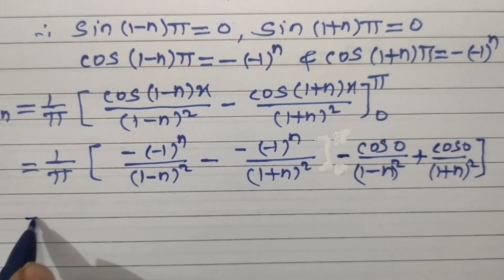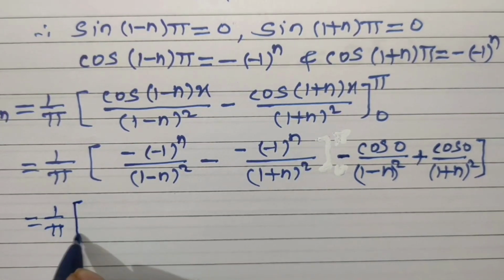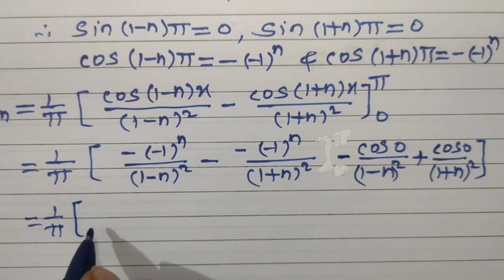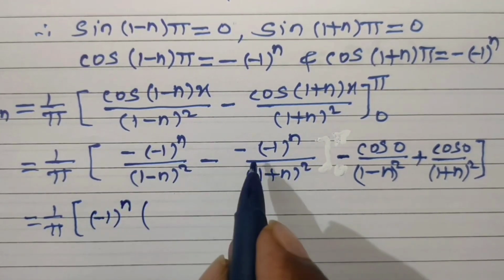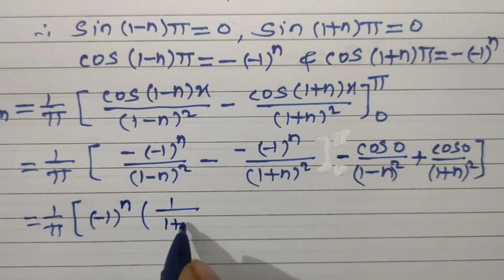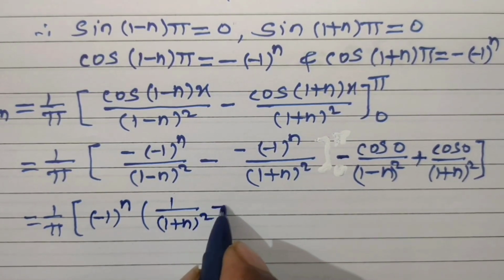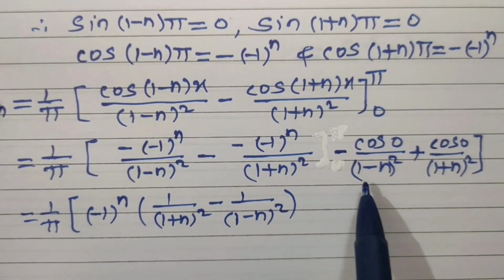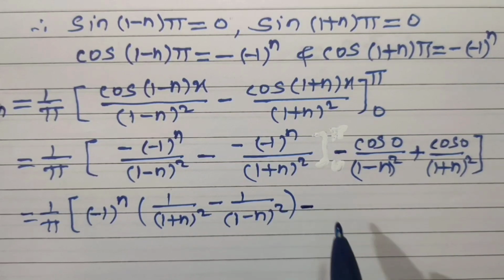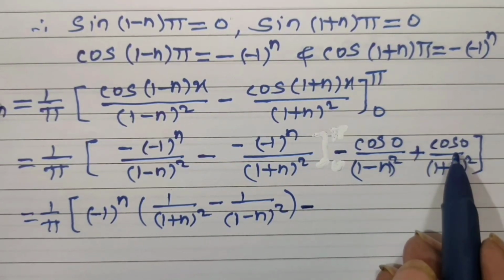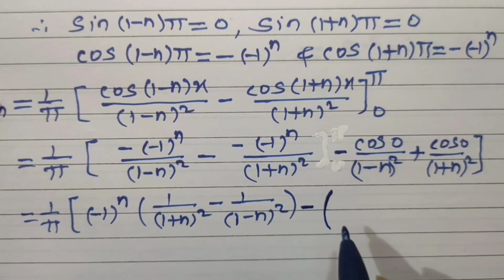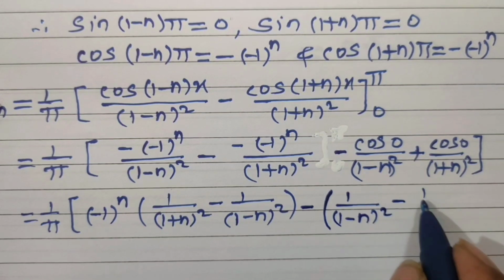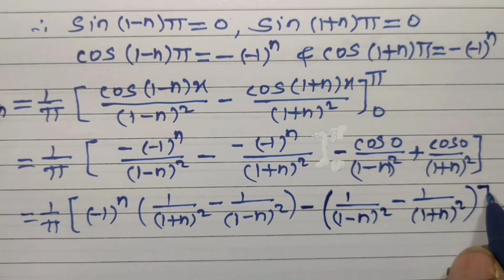Hence bn is equal to 1 upon pi into bracket. Now from here we can take minus 1 to the power n common. Then into bracket remains, this becomes 1 upon 1 plus n bracket square minus 1 upon 1 minus n bracket square. Now from these two terms we can take minus sign common, and you know cos 0 is 1, this also becomes 1. So into bracket remains 1 upon 1 minus n its square minus 1 upon 1 plus n square of this, and bracket close.